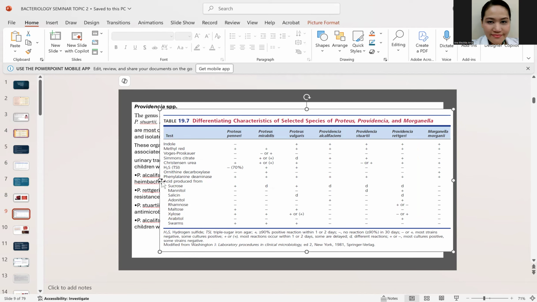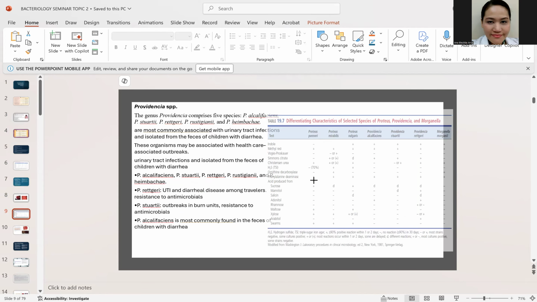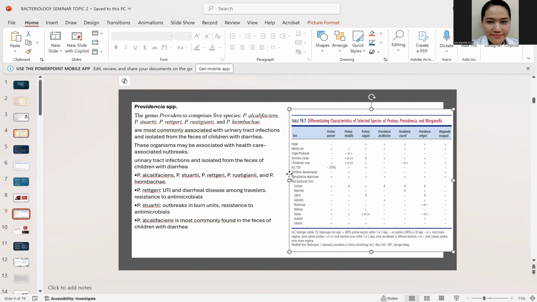Now, for the Providencia naman class, so for the Providencia, they are implicated with UTI, diarrhea, and sometimes sa mga wound infections. And these are the important pathogens. You have the alkali faciens, you have the Rickettsia, and also the Stwarty. For the Rickettsia, it can cause UTI and diarrhea. Stwarty associated with burn wound infection, and alkali faciens associated with diarrhea in children.